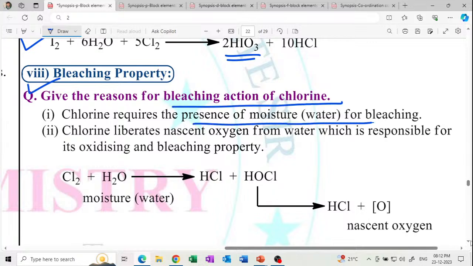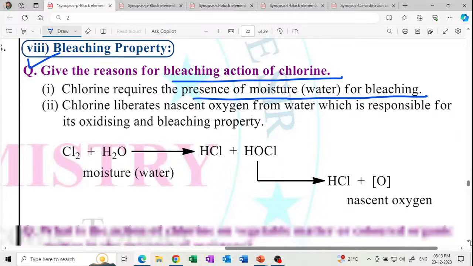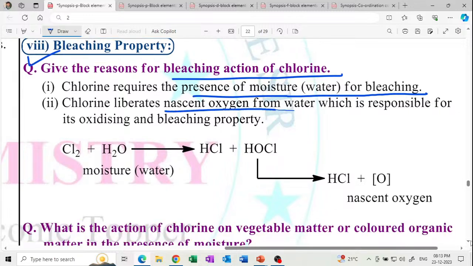Bleaching property of chlorine. Presence of moisture, water, is required for the bleaching action. Nascent oxygen from the water is responsible for the oxidizing and bleaching property.